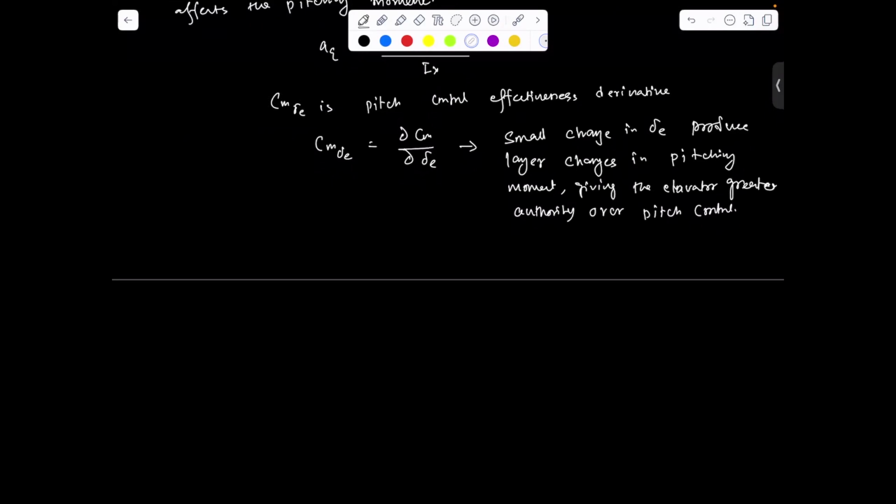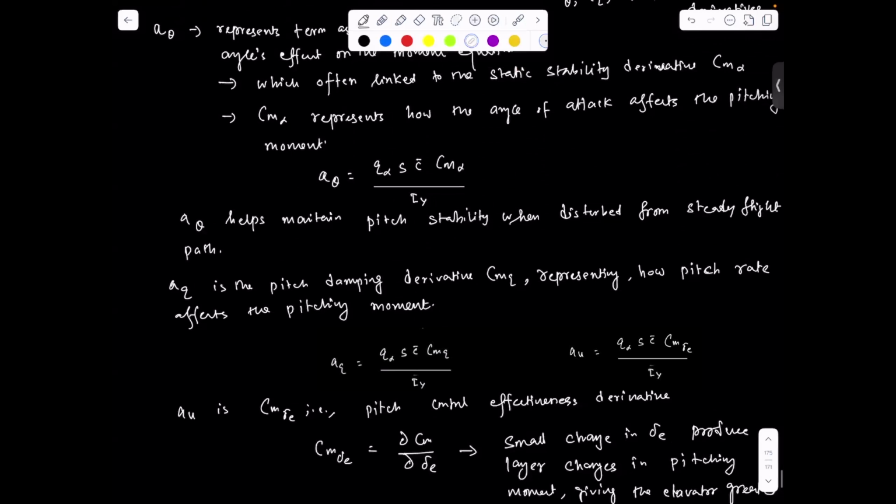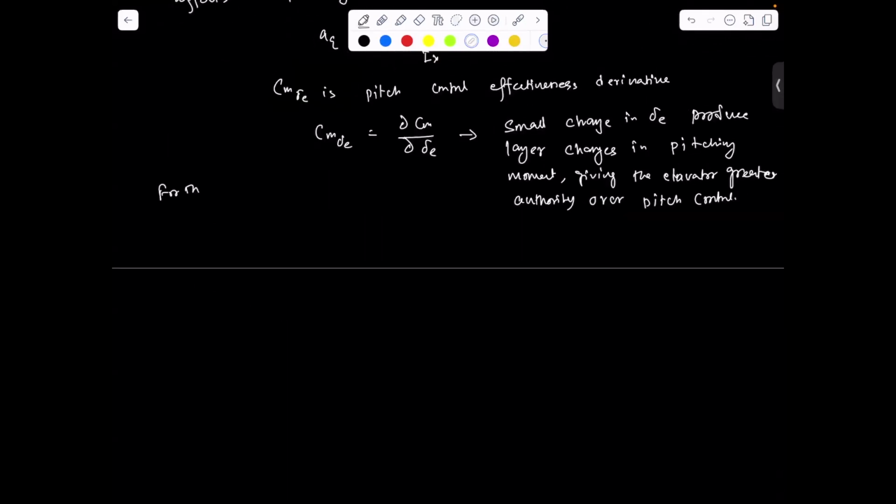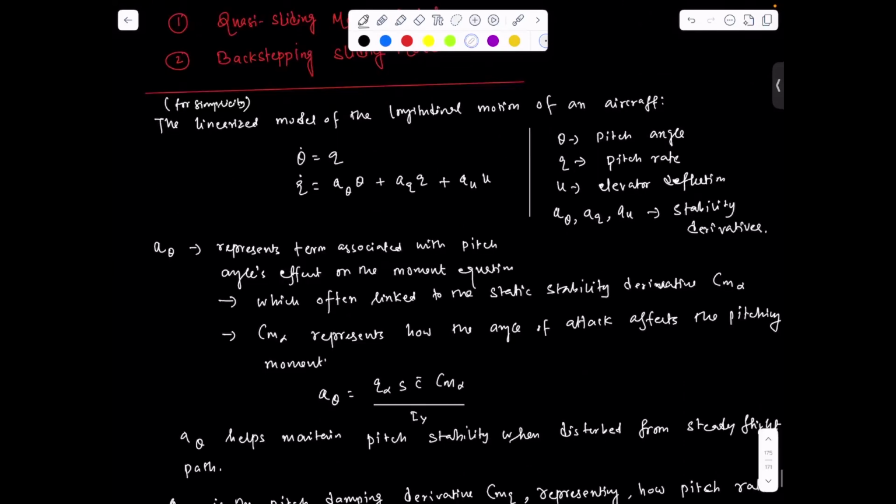Now for this example, let me define the above equation as equation 1.